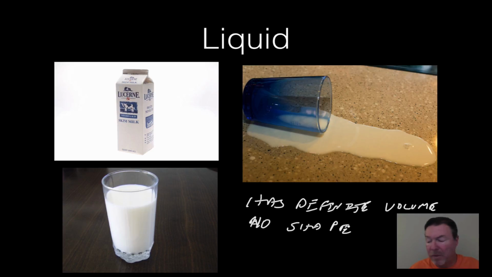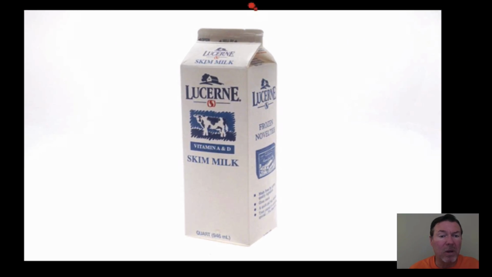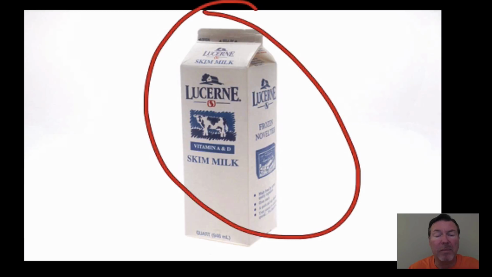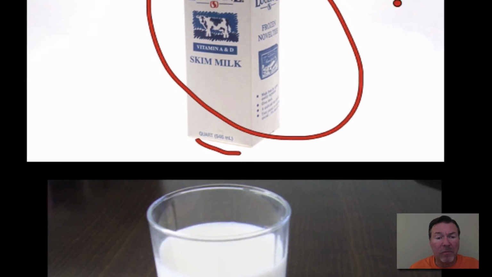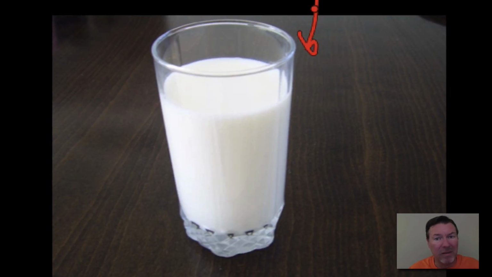All right, you can see here the carton of milk. The milk is in the shape of the carton, and let's say that's a quart, which it is right there. It says quart. That's a quart of milk, and it's in the shape of the container. If we move that milk into the glass, and the glass held a quart, it would still be 1 quart, but now it's in the shape of the glass.